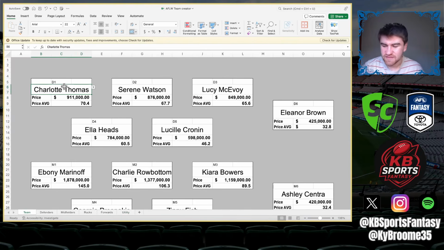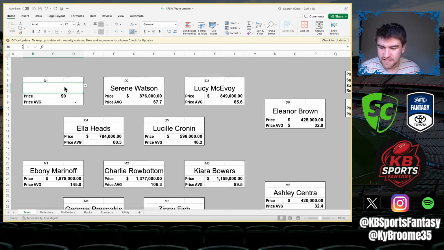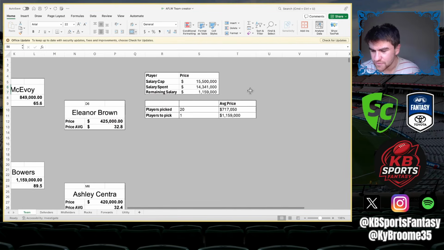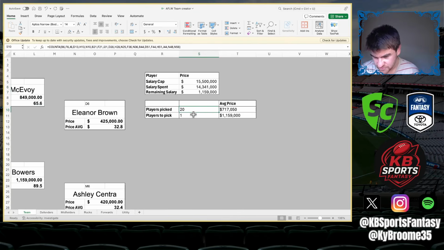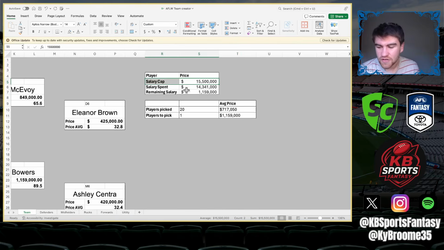It will say how many players you have picked already, how many players you have left to pick, the average price of the players you have picked, and the average price available left. Up here is always a fixed 15.5 million, as we know. Then you've got the salary spent, which is all the players added up.